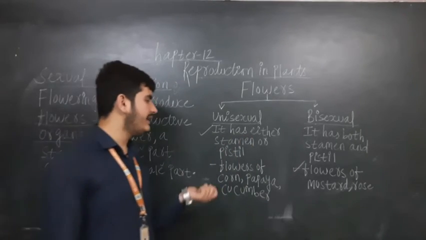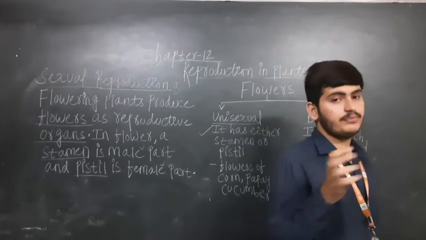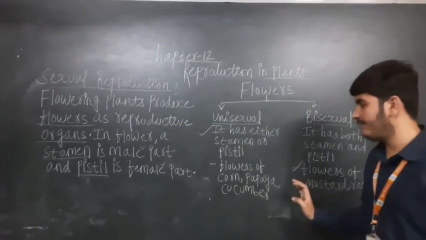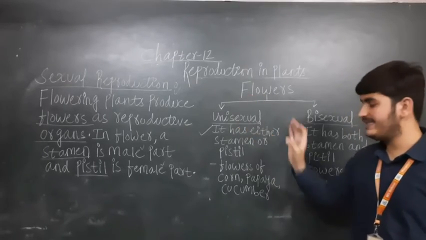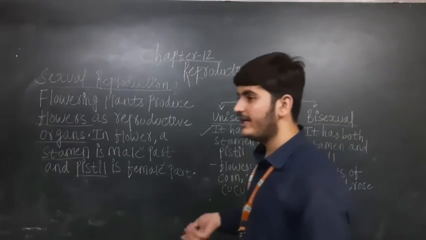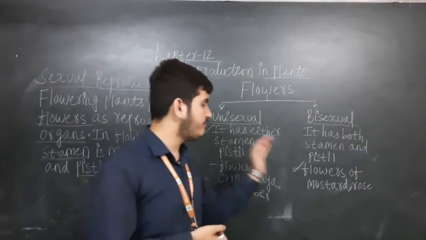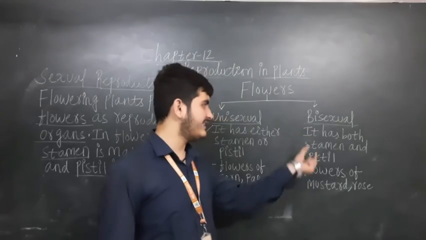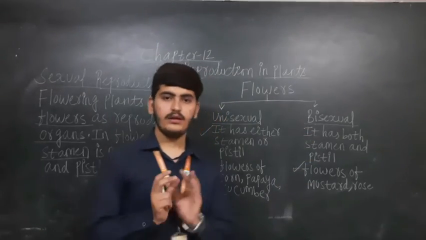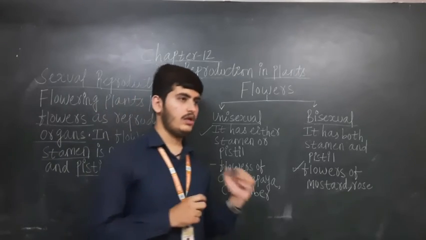In unisexual, it is either stamen or pistil. Means either male will be present or female. We can see this example in the flowers of corn, papaya and cucumber. But in bisexual both are present, stamen as well as pistil. In the flowers of mustard and rose we can see the example of bisexual. I hope up to this you have understood what I have taught you.